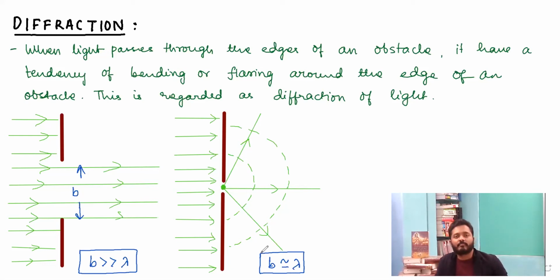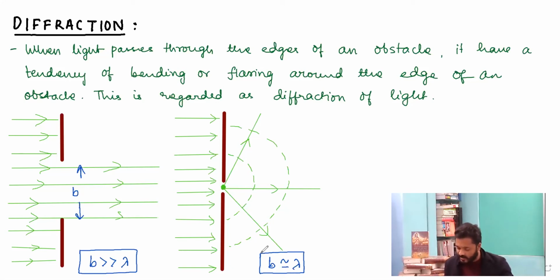So if B is comparable to the wavelength of light, then something like this will happen, where the ray of light will pass or reach the point on the slit, where this point on the slit will behave like a source of a secondary wavefront, and then it will illuminate the places on the screen which would be region of complete darkness. So this is the first fact about the diffraction of light.